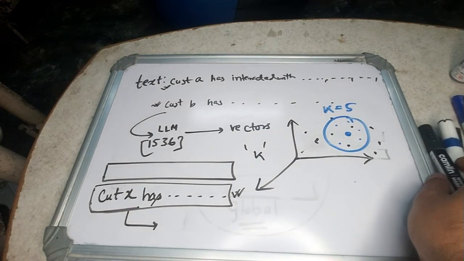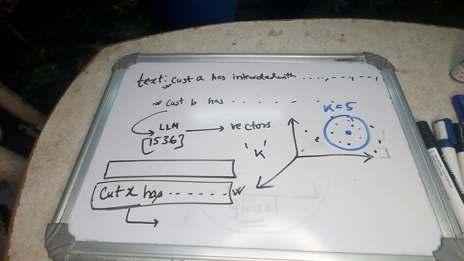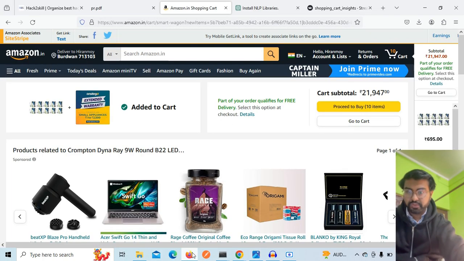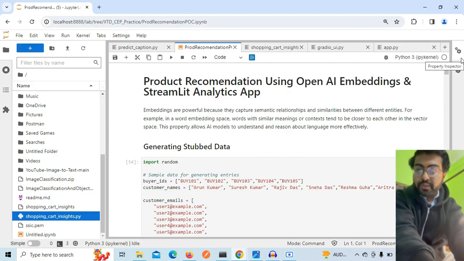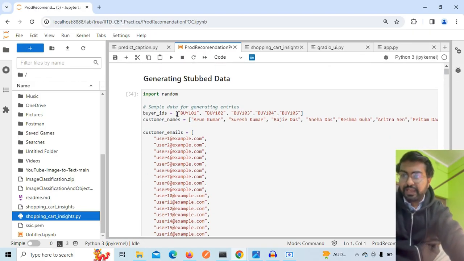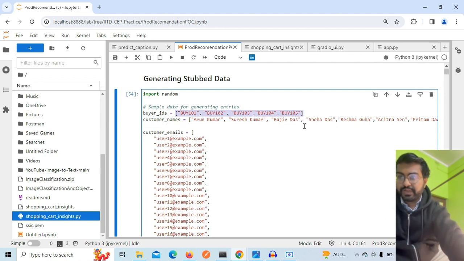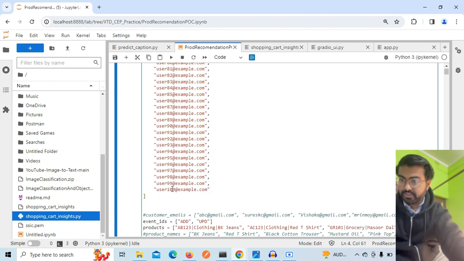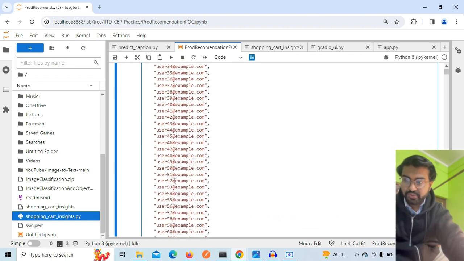Okay. This one I have implemented in a Jupyter notebook. Now let me quickly show you the implementation in the Jupyter notebook. See what I have done. I have stuffed the data. The data has buyer IDs, customer names and customer emails. I am using 100 customers, right? User 1 to user 100.